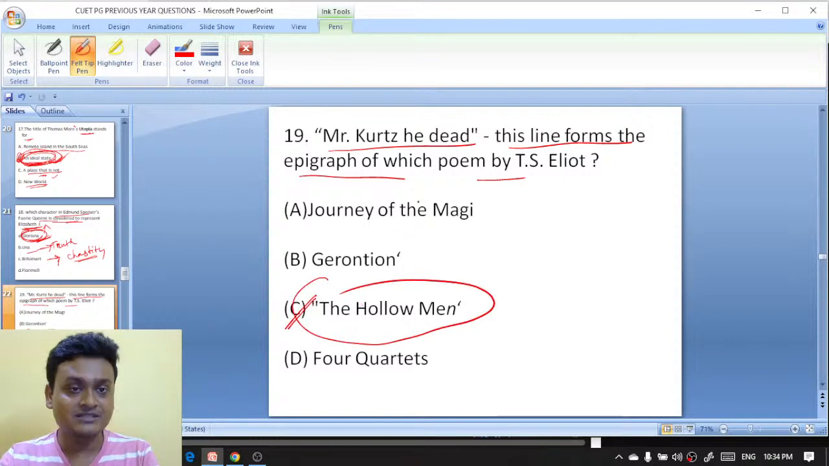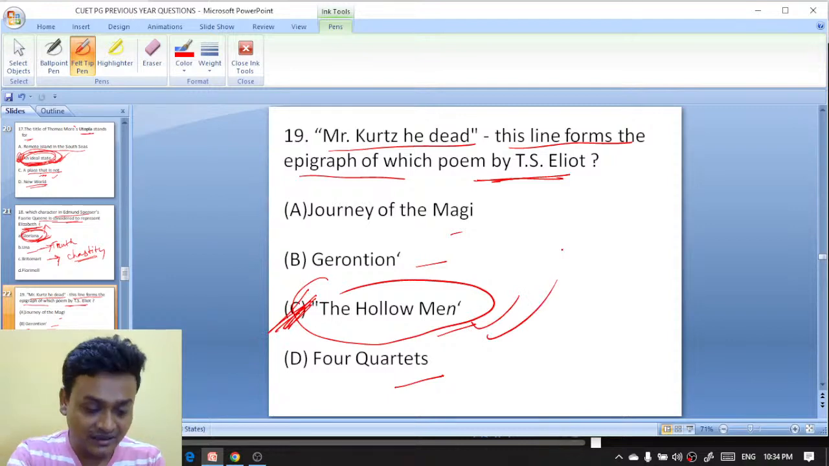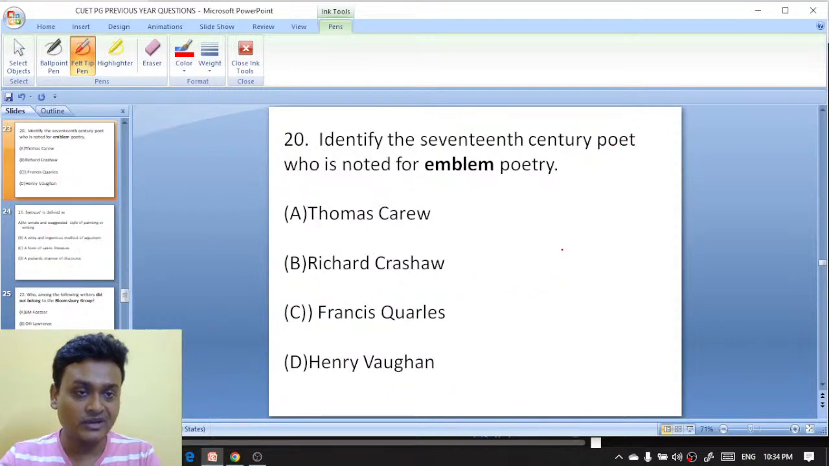Mr. Kurtz, he dead. This line forms the epigraph of which poem by T.S. Eliot? Journey of the Magi, Gerontion, The Hollow Men, Four Quartets. It is The Hollow Men. Hollow Men is the right answer. Mukesh, you are absolutely right. It is the C, that is The Hollow Men is the right answer. Moving on to question number 20.